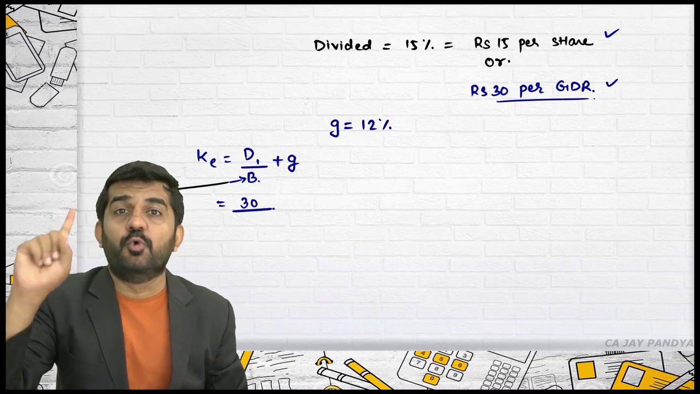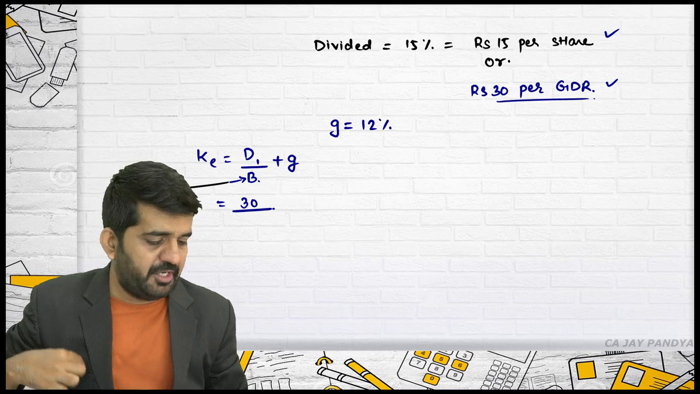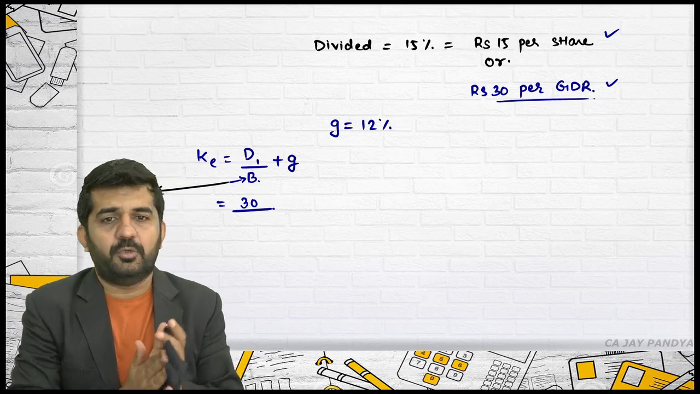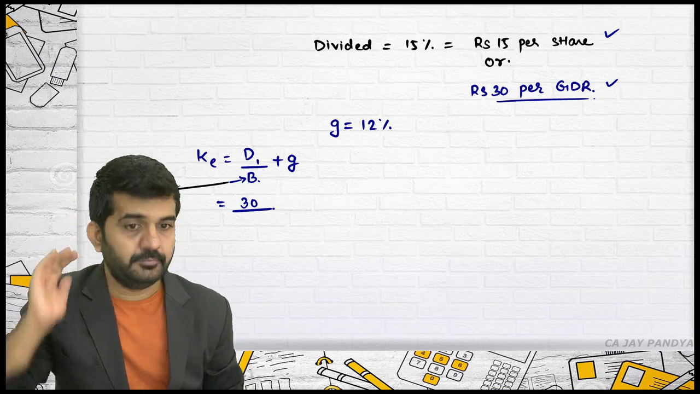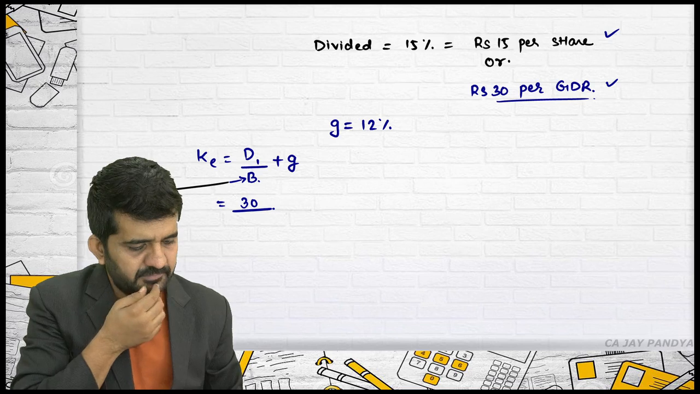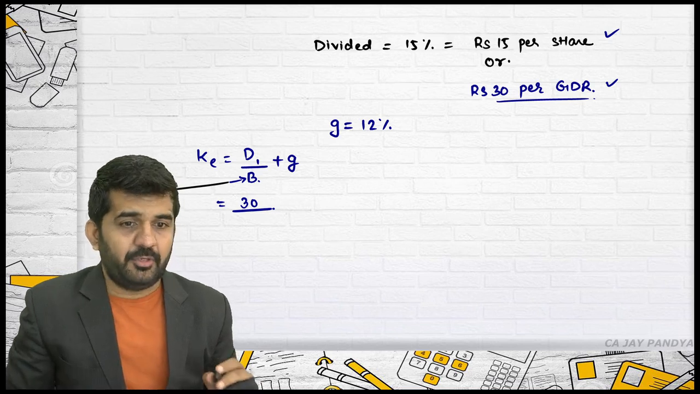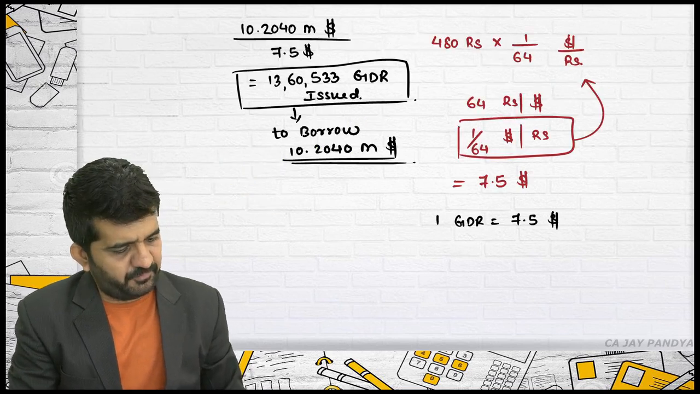If I issue 1 GDR, from 1 GDR, how much rupees will come in my pocket? Can anyone help me out? Sachin. Sir, it is borrowing less flotation cost. My question is in rupees. You need to give me answer in rupees. I'll give you some of the data if you want.